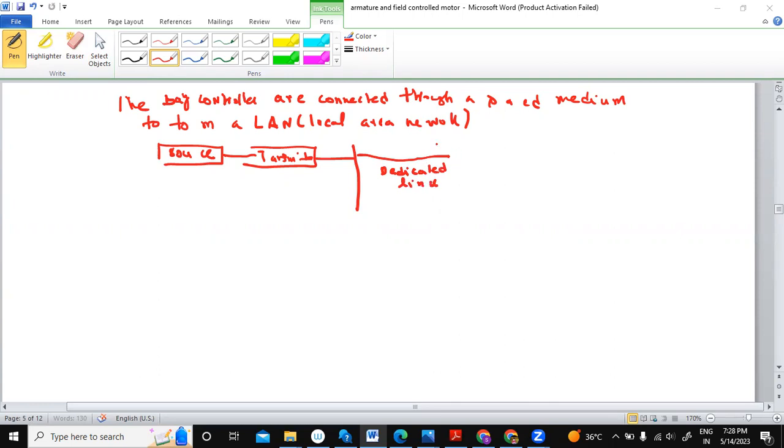From here you have a receiver. At the receiver you have your intelligent electronic devices, IEDs, and then the destination wherever it is intended for.